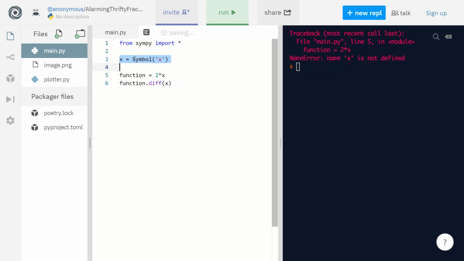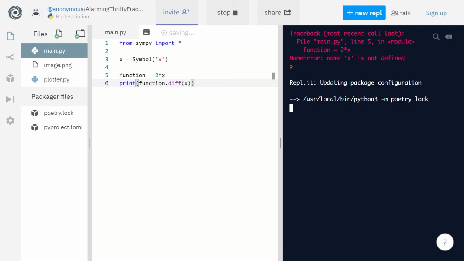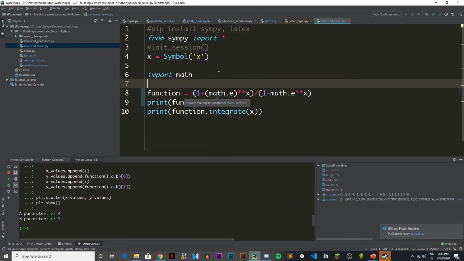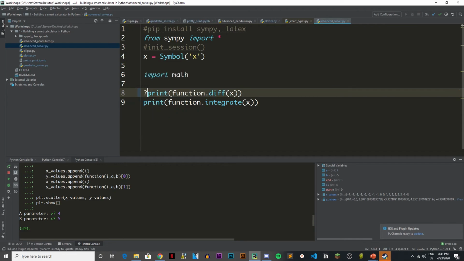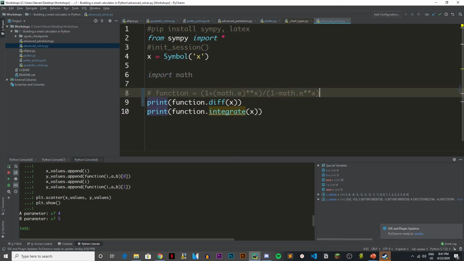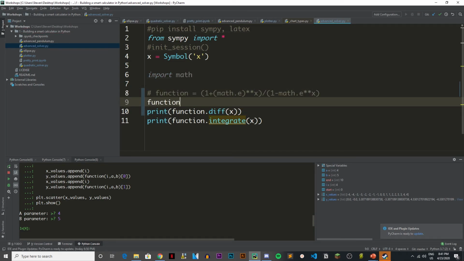All right, so x, let's do it this way. Uncomment it and define our function as 2 times x. And once you differentiate this, it's going to return something to you, and we just want to print it out, okay? And once we run that, it should be good. So I'm actually going to pull out my own editor because this is taking way too much time. I already wrote this code, and let's just do 2x for now. Our function is equal to 2 times x.